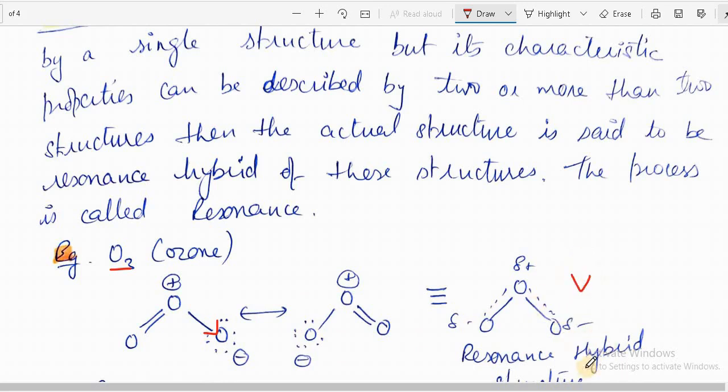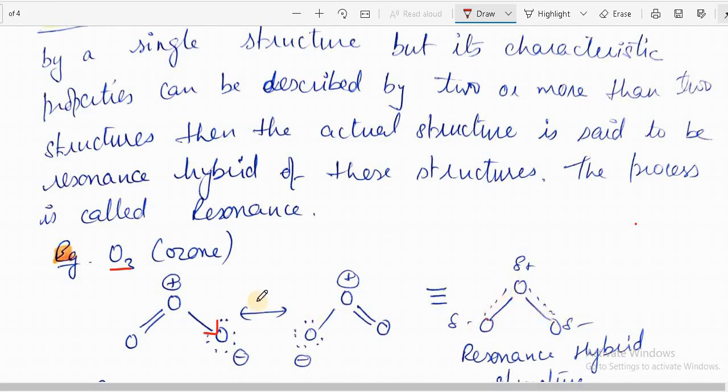This is the resonance hybrid structure, and here the 3 oxygens are shown with dotted lines. This double bond is shown dotted, that is, it is a partial double bond. Here it is single, but in this it is double, so it is also a partial double bond. So both bonds become partial double bonds, that is, electrons are dispersed over these 3 oxygen atoms. So we can say it is a delocalized chemical bond.